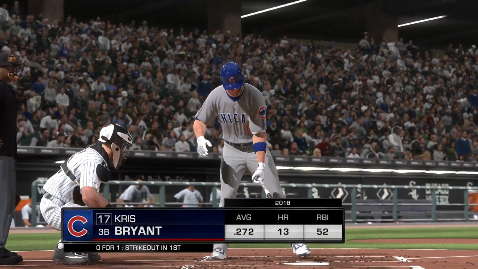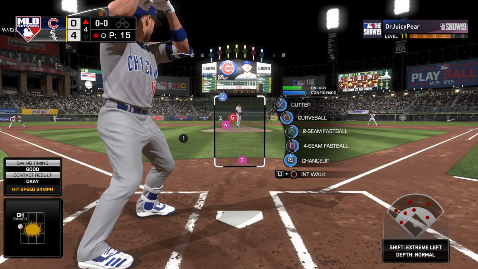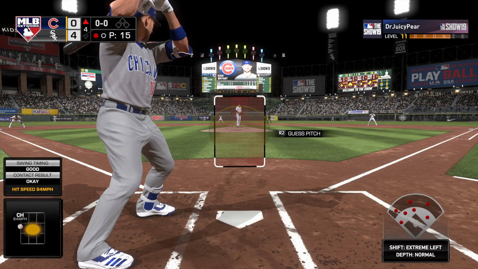In now, Chris Bryant, looking to put the ball in play here. He went down on strikes in his first at-bat. Yeah, and kind of shocked he got blown away with a fastball. You could tell he was late on that one, and we'll see if he tries to cheat to something this AB.